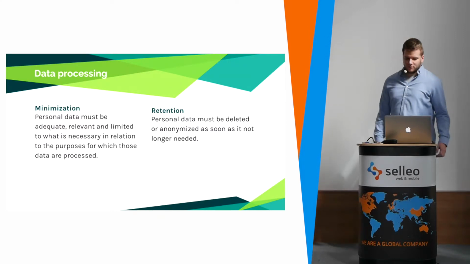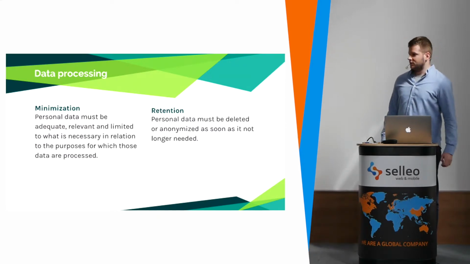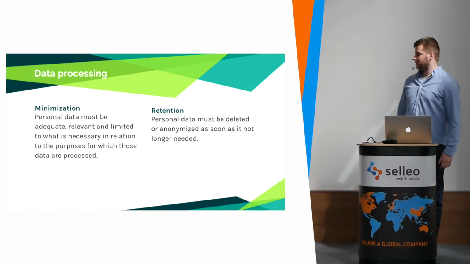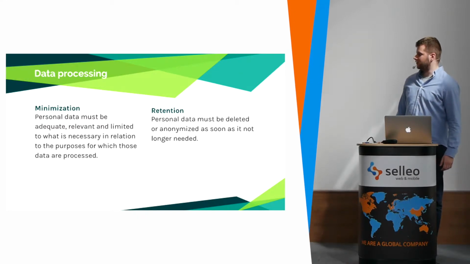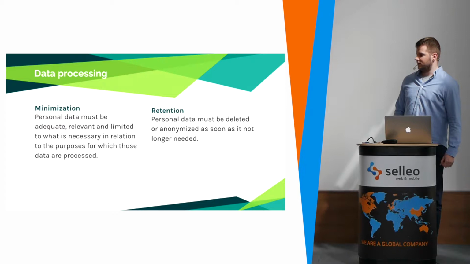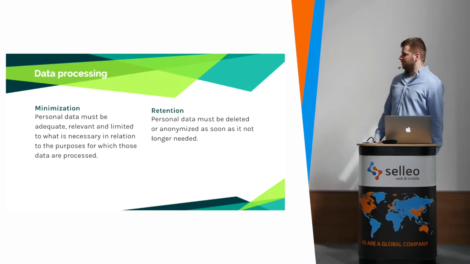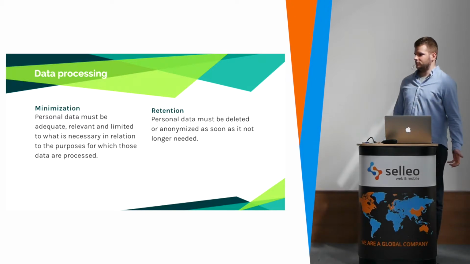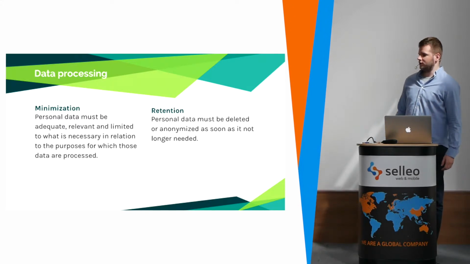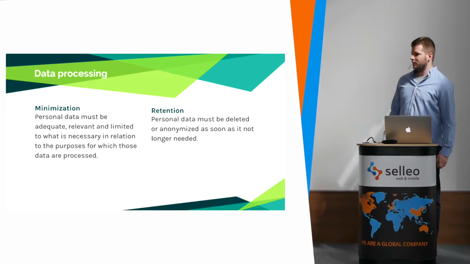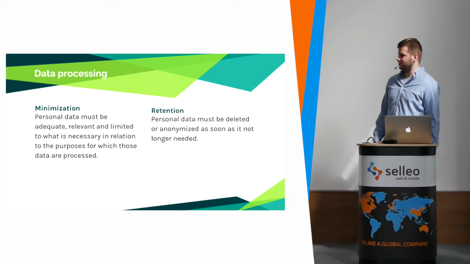And with data processing, that is, every piece of data that we store about the user: before, we could store any data that we would like to, even if we were not using it. Now we should only store the data that we need in that particular case. So let's say we need name and address, and we don't need interests for anything in our system. Then we are not allowed to store it. We can ask them about that, but we cannot store it, so it's pointless to even ask them.